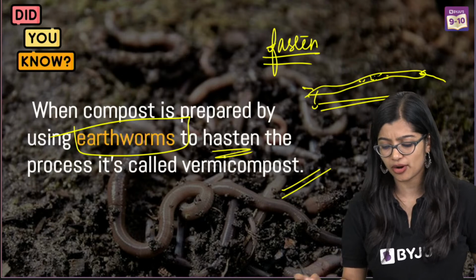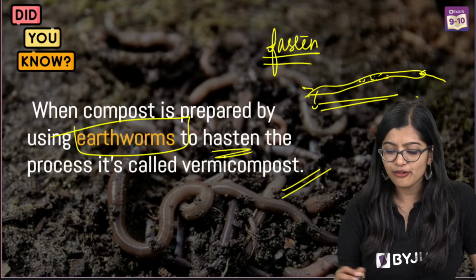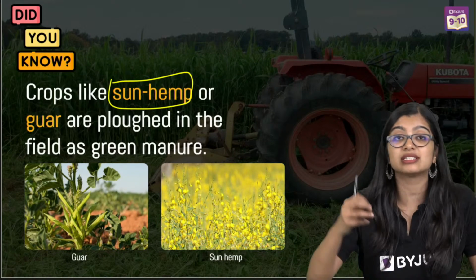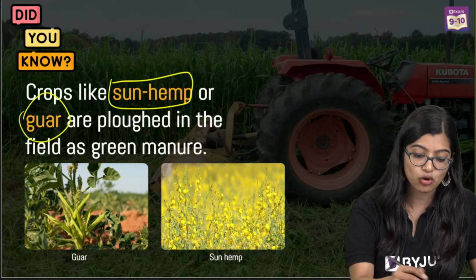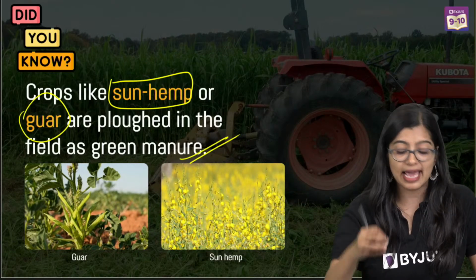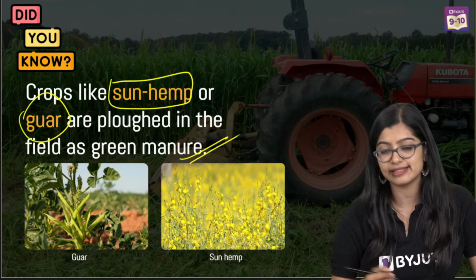Do not worry. Alright? Then of course, we also have green manure. So green manure is when you're using certain crops like hemp or guar, right? And you maybe treat it with decomposition and then you plow it into the field. We call it green manure.